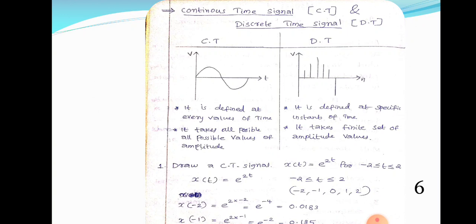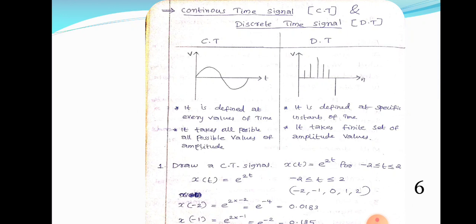Continuous time signal takes all possible values of amplitude. So amplitude is on the y-axis. Here look at the graph. A voltage signal is drawn as a continuous time signal. On the right hand side, the same voltage signal is drawn as the discrete time signal. T versus x of t, here x of t is equal to v or v of t. In the case of discrete time signal, n versus v of n. So it takes all possible values of amplitude. Time is on the x-axis, amplitude is on the y-axis.